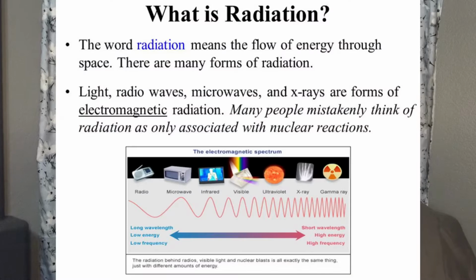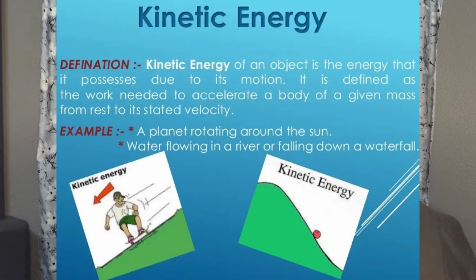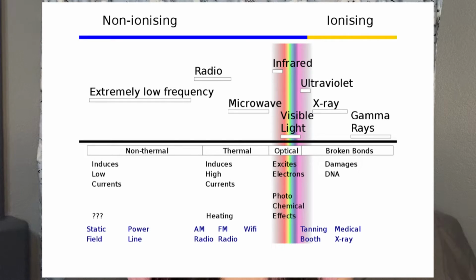This video is going to be about radiation. Radiation refers to kinetic energy that passes from one location to another. And kinetic energy is the ability to do work, that is, to move an object against resistance. Because this is a broad definition, there are many types of radiation, and some radiation is harmful. So for example, heat and light are types of radiation, as well as X-rays and gamma rays.